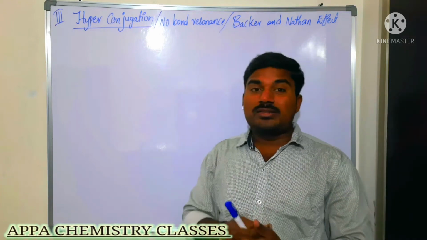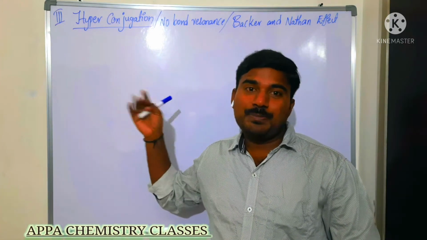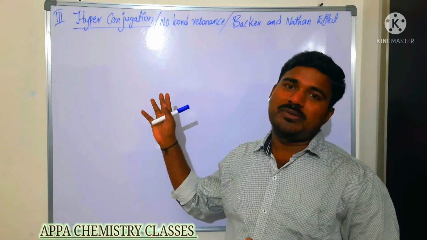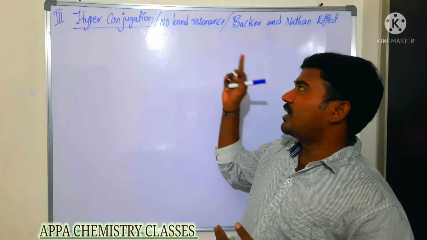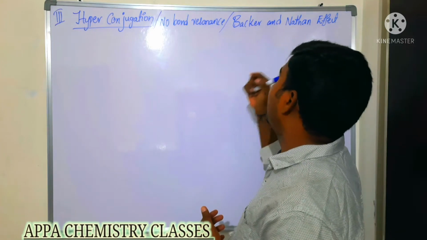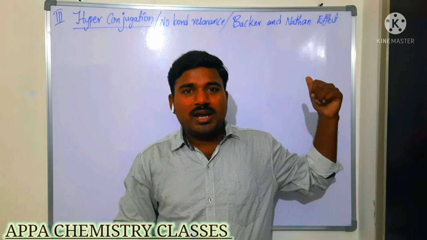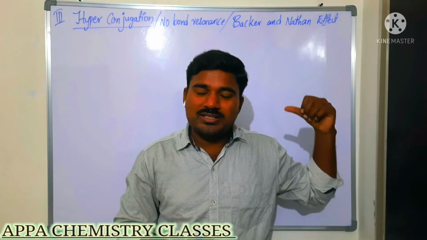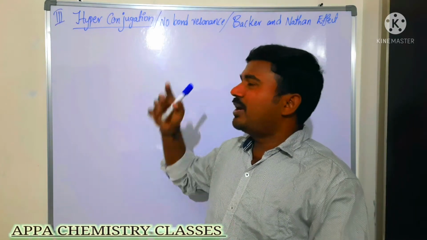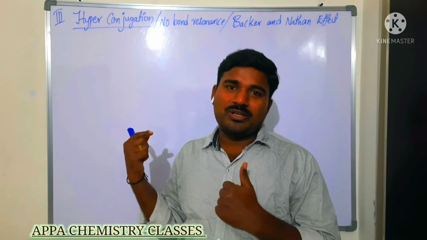After that, the third electron displacement effect is hyperconjugation. It is a small topic but a very important one. Hyperconjugation is also said to be no bond resonance, and in honor of the scientists, it is also called the Baker-Nathan effect. Why is it called no bond resonance? I am going to explain now. What is meant by hyperconjugation, and what type of electrons are involved? We are going to see all of those.